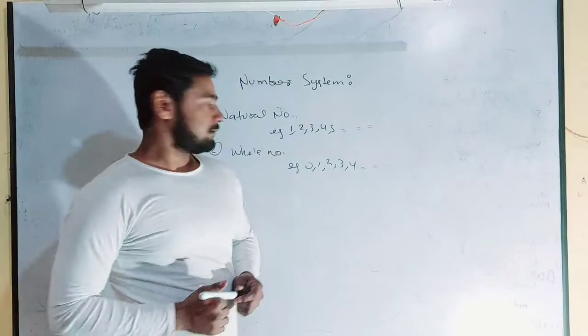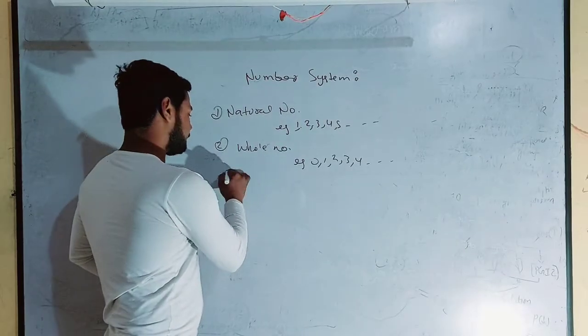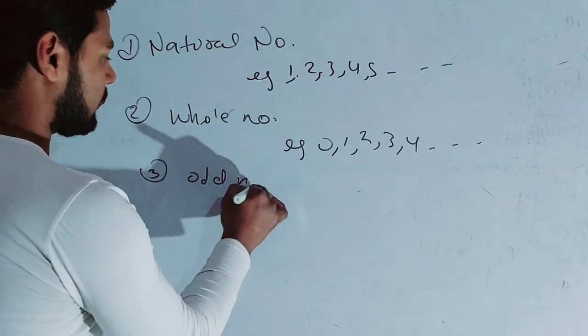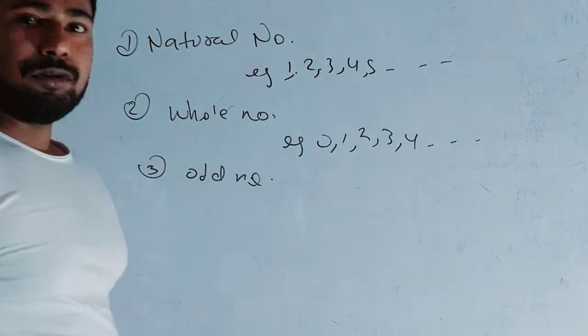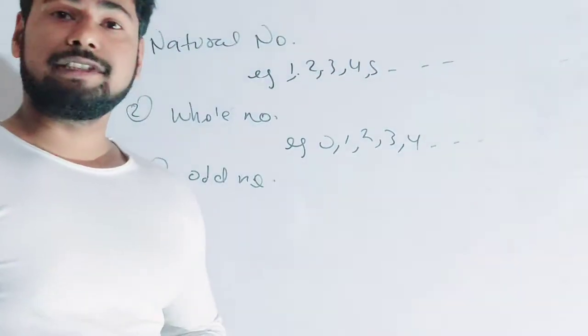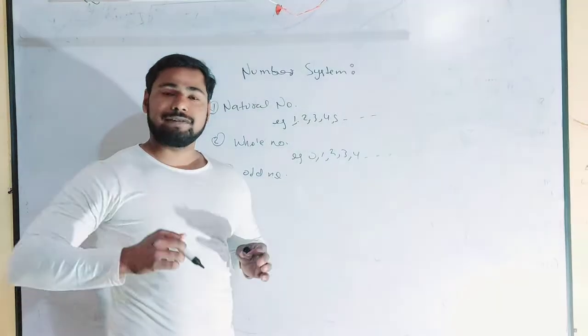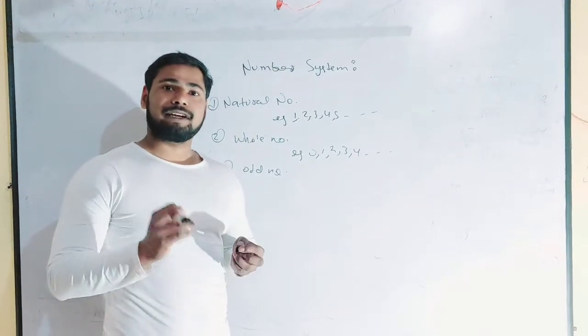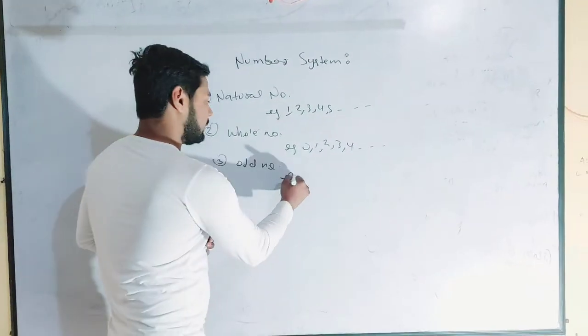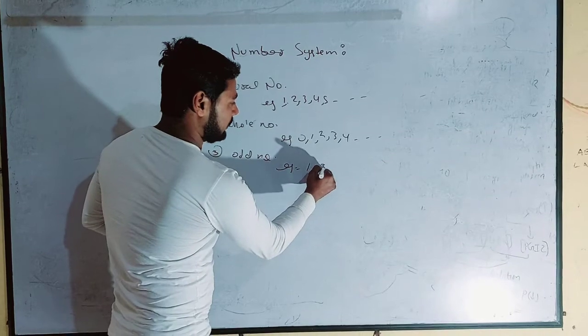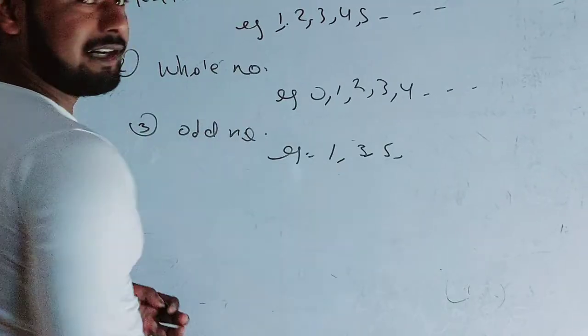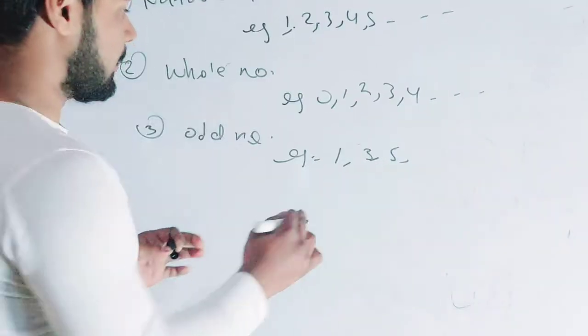And next one is odd number. So odd number, the number which cannot be divisible by 2. Such numbers are called odd numbers. Example like 1, 3, 5. These numbers cannot be divisible by 2.